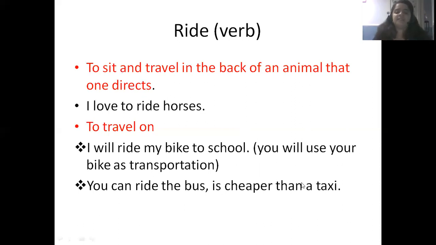You can ride the bus. It's cheaper than a taxi. So that means that you can travel on the bus because it's less expensive than the taxi.